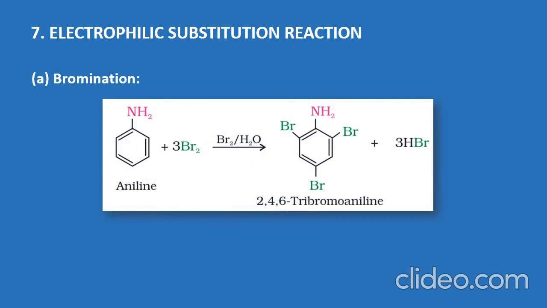Bromination of aniline. Aniline reacts with bromine water at room temperature to give a white precipitate of 2,4,6-tribromoaniline. This test is also useful in the laboratory to detect whether the given sample is an aniline or not.